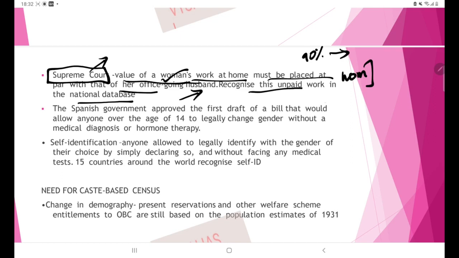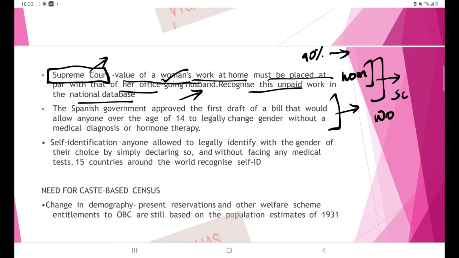Okay, so next is with respect to the transgenders. While watching this video, you have to make a link also where you can apply it. This portion you can apply in the chapter schemes for vulnerable sections that was dealt with in the very first video. There we dealt with the problems specific to women; there you can add this. Whatever I have covered there won't be repeated here. Your job is to substantiate your preparation with extra points like this.